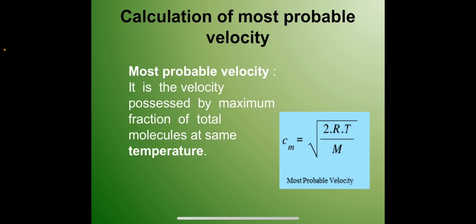And the next one is most probable velocity. As the name suggests, it is the velocity possessed by the maximum fraction of the total number of molecules of a gas at a particular temperature. And it can be expressed as under root of 2RT upon M. M is the molecular mass of the gas.